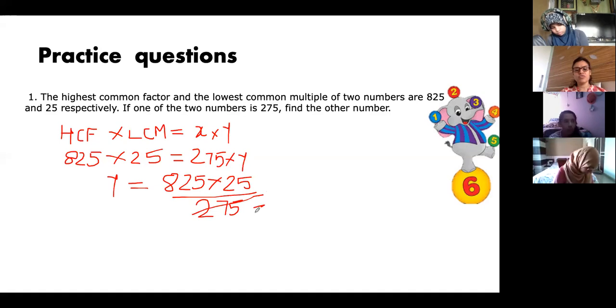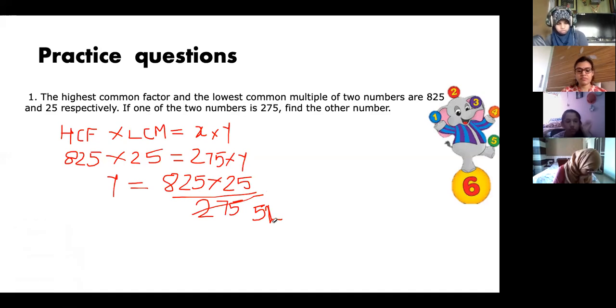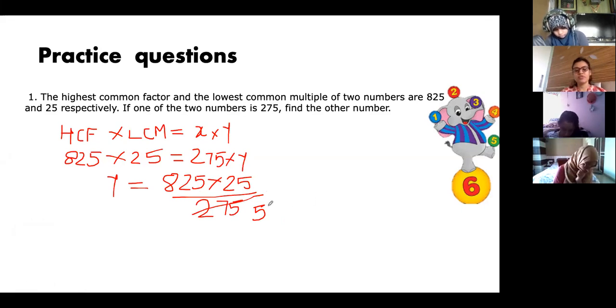5 5s are 25. 5 2s are 10, sorry. Again 5 5s are 25. Okay, 5 2s are 10, 5 5s are 25, again 5 5s are 25. And here it will be 5 5s are 25.